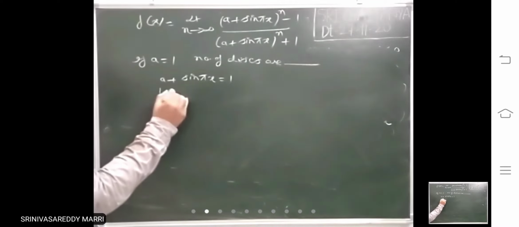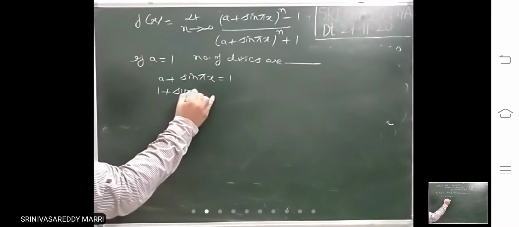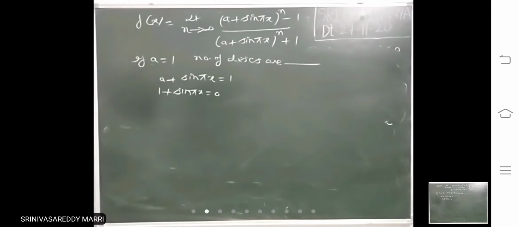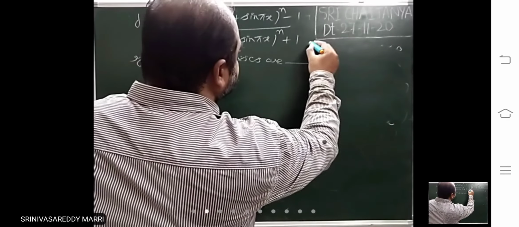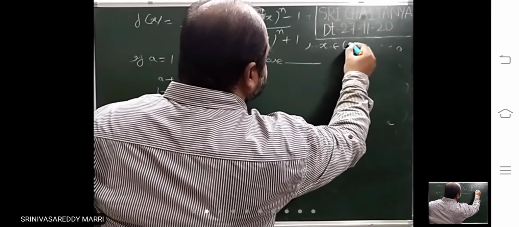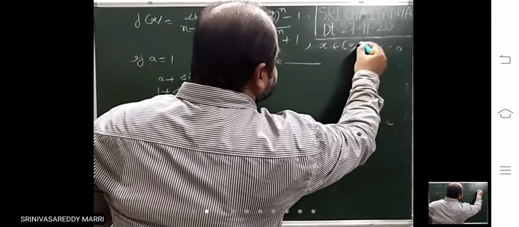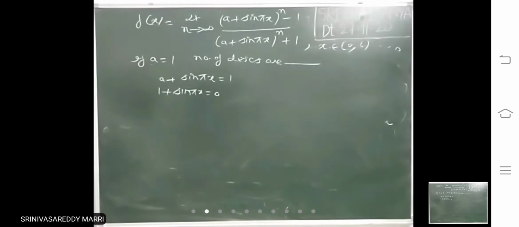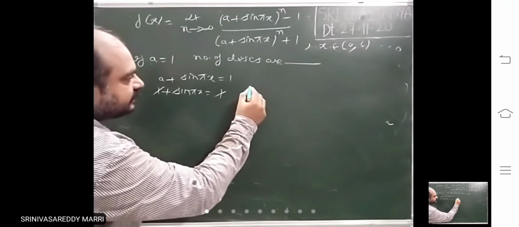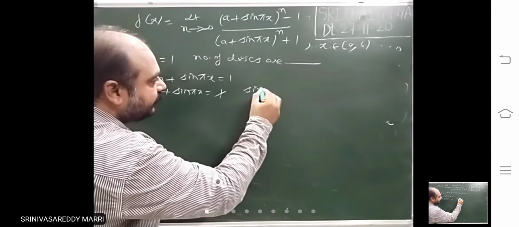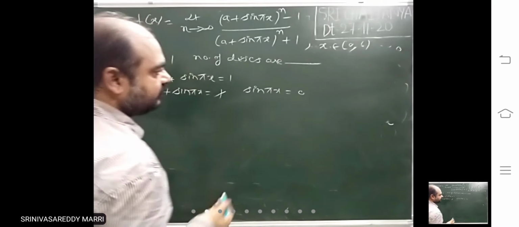A equal to 1 means, here it is given that x belongs to 0 comma 6. So this is 1. 1, 1 cancel. Sine pi x equal to 0.